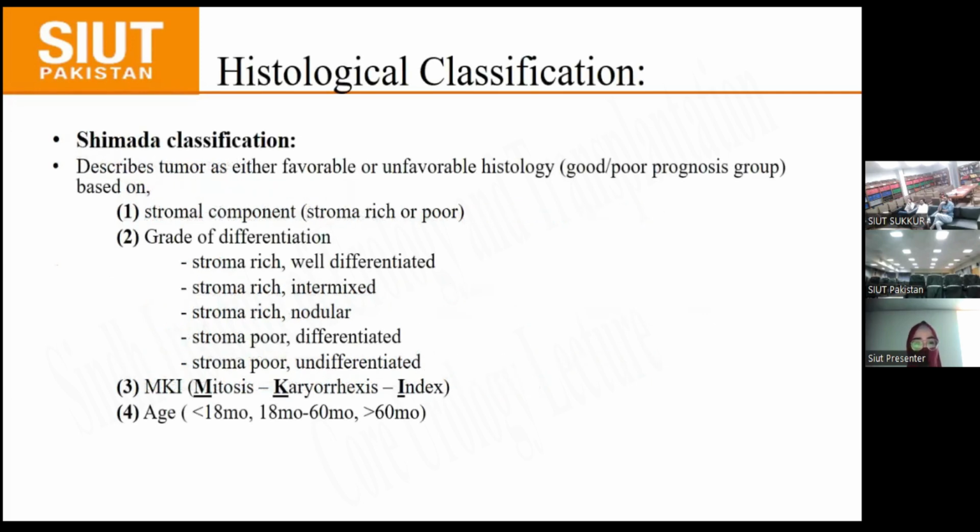Histologically, there is the Shimada classification which describes these tumors as either favorable or unfavorable histology based on the stromal component as either stroma rich or stroma poor, grades of differentiation, mitosis-karyorrhexis index, and age. What is karyorrhexis? Karyorrhexis is a part of apoptosis, programmed cell death. In karyorrhexis, the nucleus is fragmented, the chromatin material is fragmented, and then it causes the destruction of the cell.